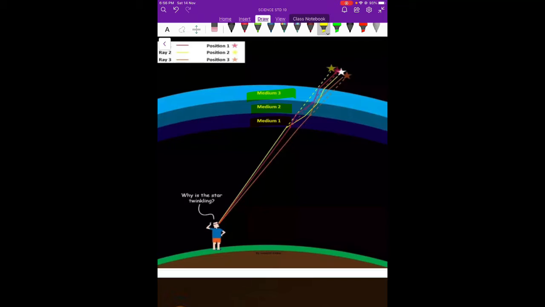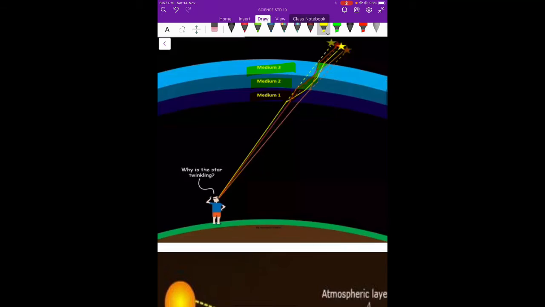So these stars are very far away. So they send beams of light. Now when this beam comes, if you can see, it is coming here, getting here, everywhere it is refracting. So it is not a straight line at all. So when the observer sees, he sees this position, he sees this position, he sees this position, different positions he will be seeing. So as he keeps on seeing different positions, he feels that the stars are twinkling.